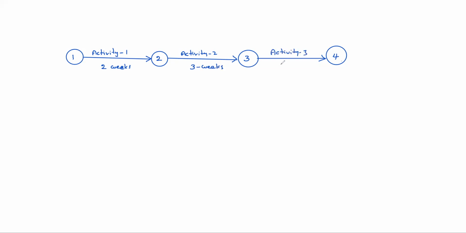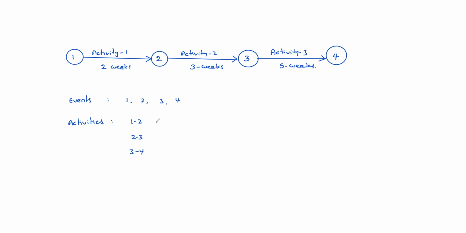Activity 3, it may take 5 weeks. See here, 1, 2, 3, 4 are actually events. These are events, actually. Activity 1 is basically 1, 2; activity 2 is 3; activity 3 is 4.